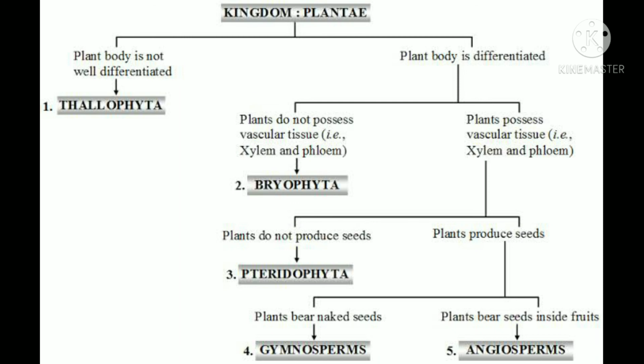So my dear students, in this chapter, that is in kingdom Plantae, you will be learning about algae, bryophytes, pteridophytes, gymnosperms and angiosperms. Algae, bryophytes and pteridophytes are the primitive plants, whereas gymnosperms and angiosperms are the advanced plants which bear seeds. So this is all for today.